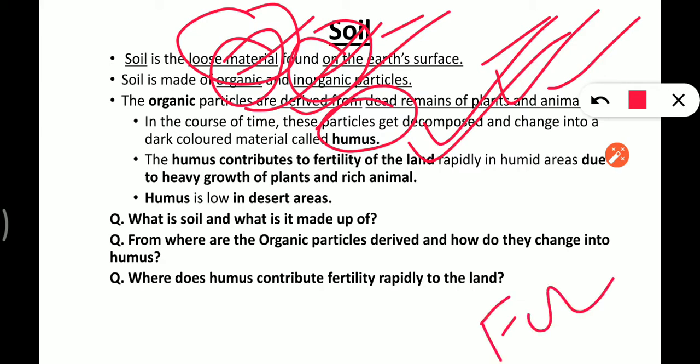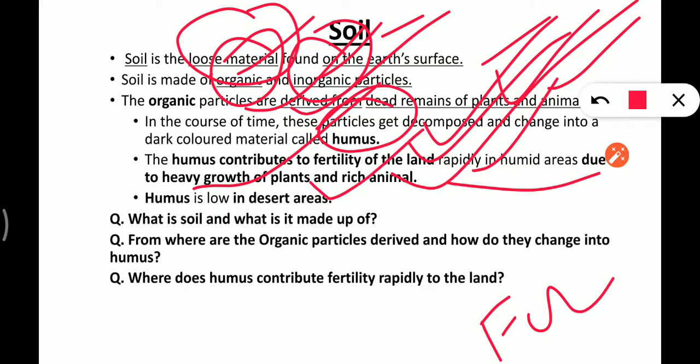And it happens rapidly in humid areas. Why? Due to heavy growth of plants and rich animals. And humus is low in desert areas.